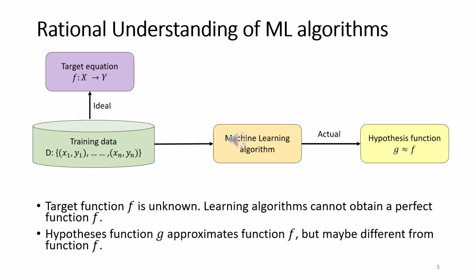Here the target function is unknown, because the learning algorithm cannot obtain the perfect function. So we go for a hypothesis function that approximates the target function, but may be different from the function f.